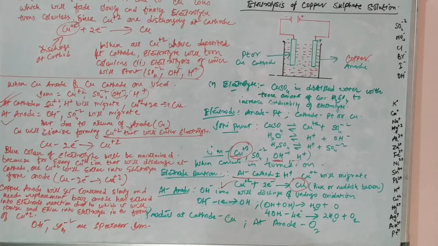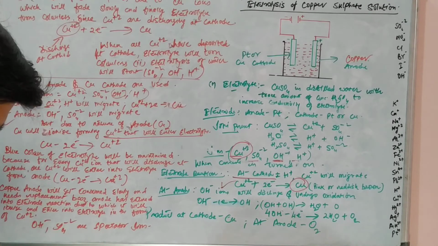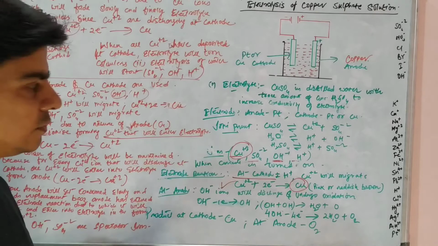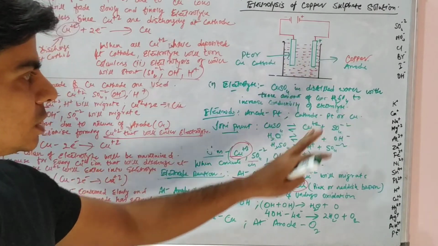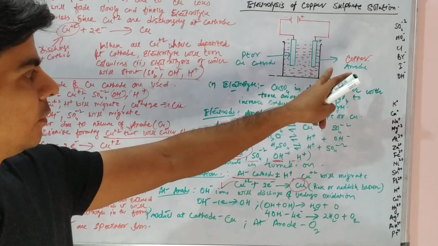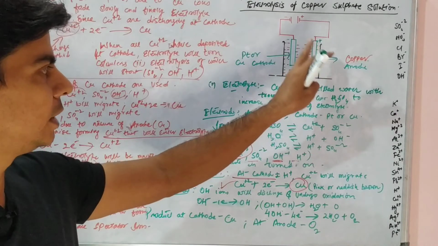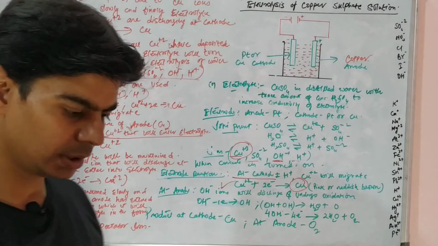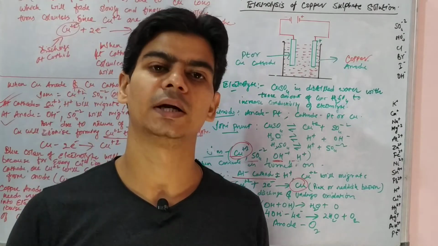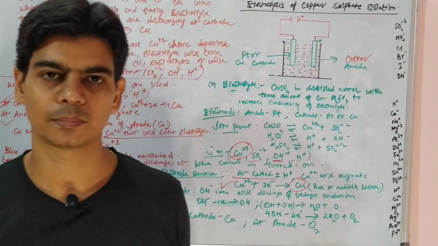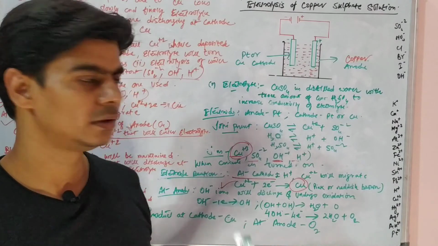Right? So just take down all these notes, and this electrolysis of copper sulfate is very important because, due to these electrodes, what would be the product at the anode when a platinum anode is used, when a copper anode is used, right? And why will this copper anode start becoming thin? Why is it getting utilized, right? All this is very important. I hope all this is clear to you. Thanks.